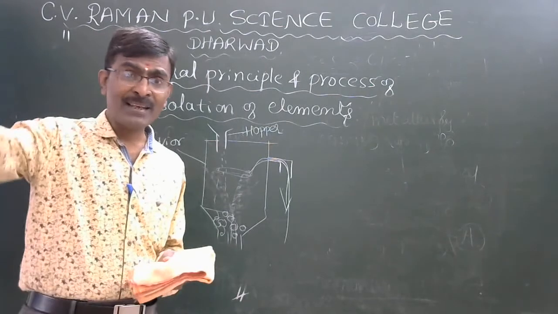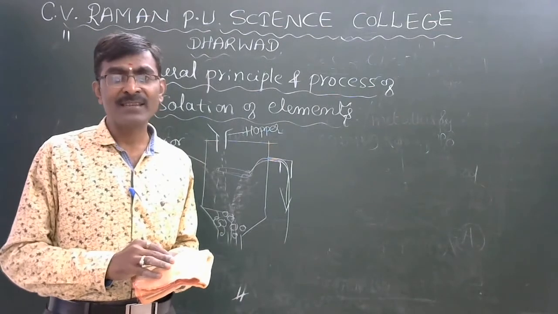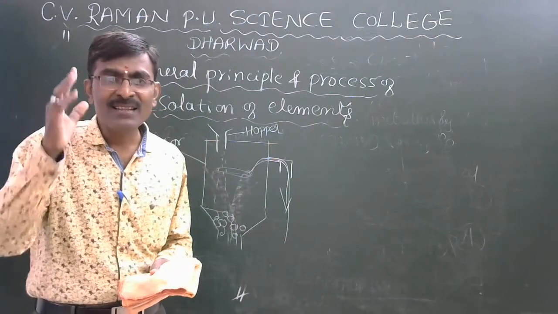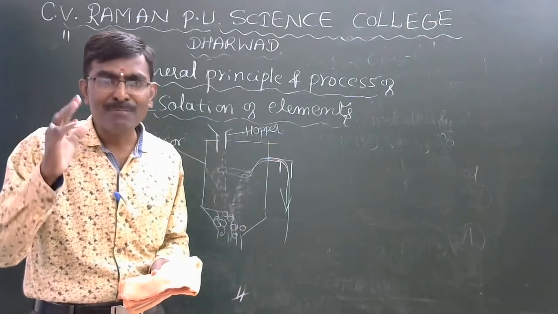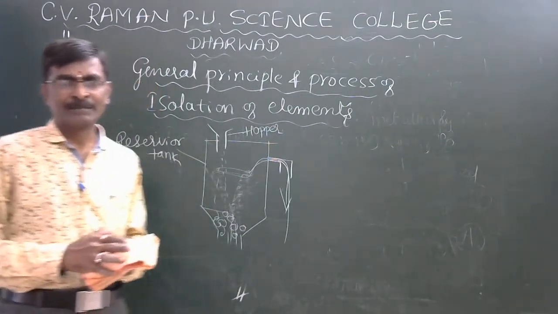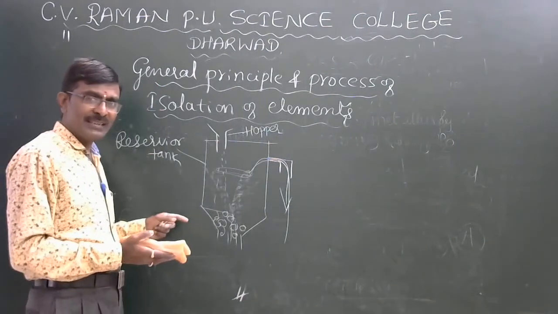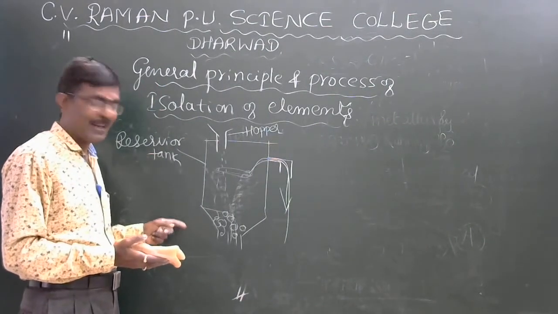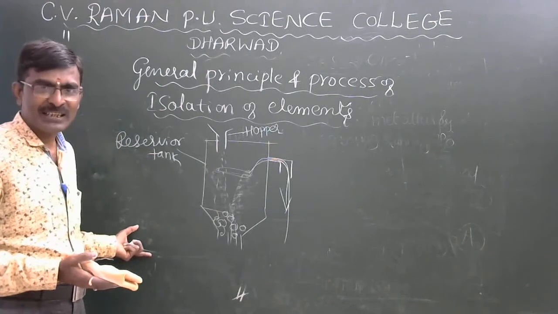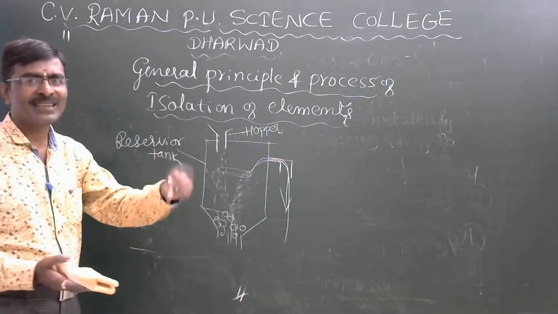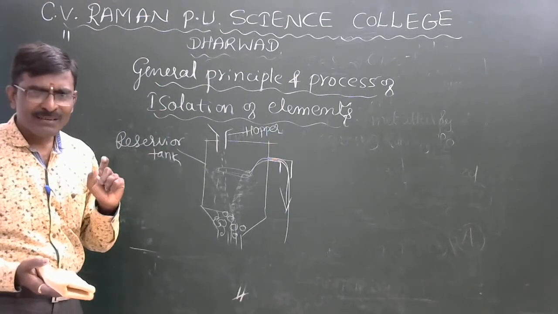The remaining 26 elements are synthetic elements, man-made elements. So this is the hydraulic washing method. Okay, so the concentrated ore is removed and dried, which means they heat it.